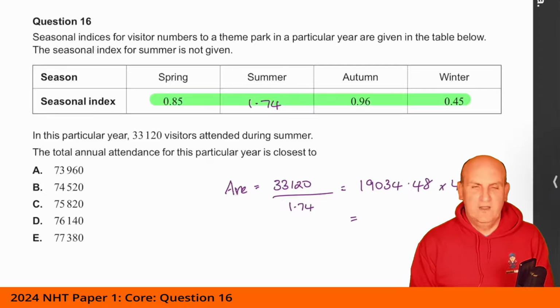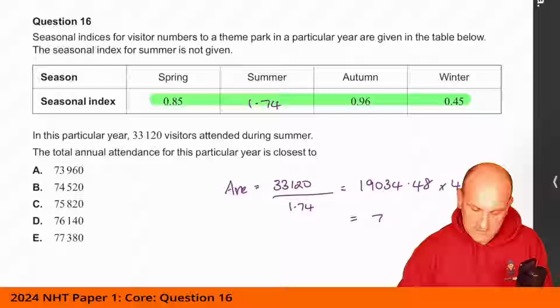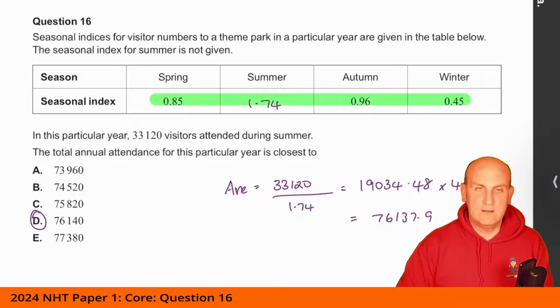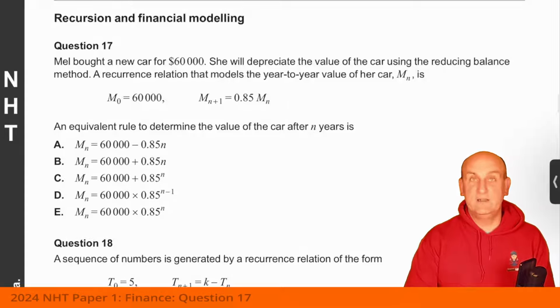It's very clever again. And when I do that, I get 76137.9, which gives me our closest value as D. Gosh, so clever. And there we go. We've actually finished our data section.